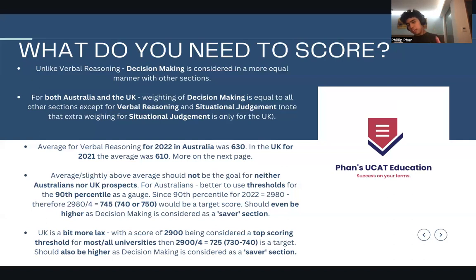The UK is a bit more lax. Of course, the average for medicine universities is more like 2700, but I want to give you guys the full range. I want to say that you should score 2900 to be a top scoring threshold for most universities and give you the highest chance of getting in. If we take the average of that per section for all the sections that count, you get 725, which would mean that 730 or 740 is a target. And again, it's a saver section, so try to aim a bit higher than that.